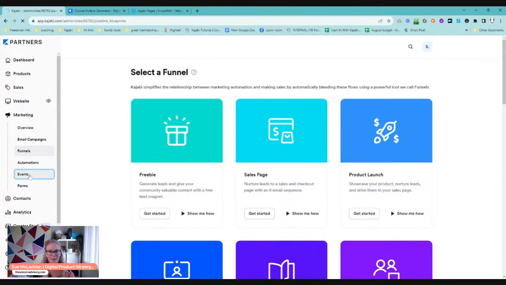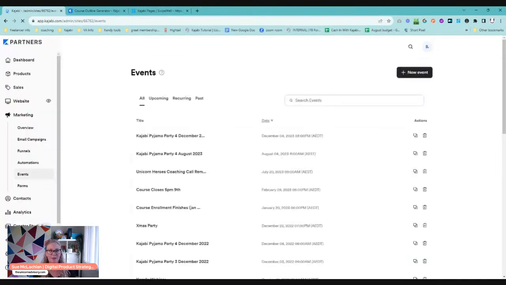Events just got a big upgrade literally yesterday. Oh my God, I was so excited, because events are when you can set up... There are two different ways that I use events. One is if I'm running a workshop or a webinar on a specific date and time. The other is to create countdown timers.